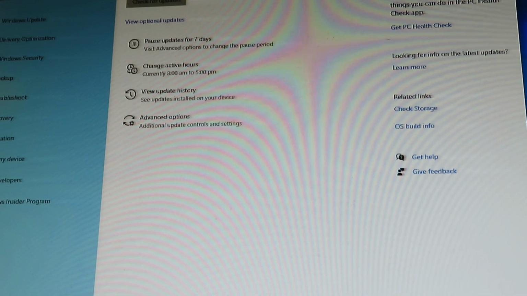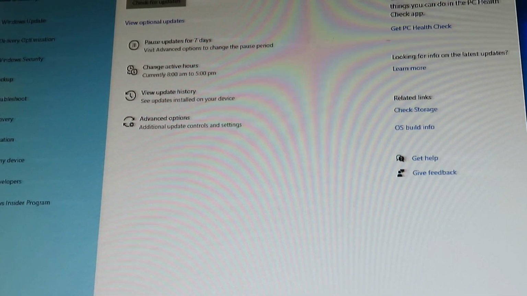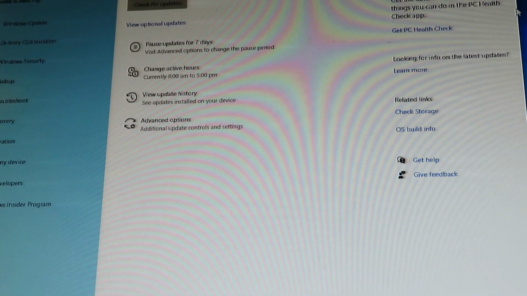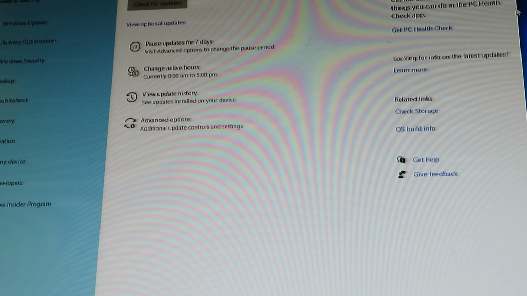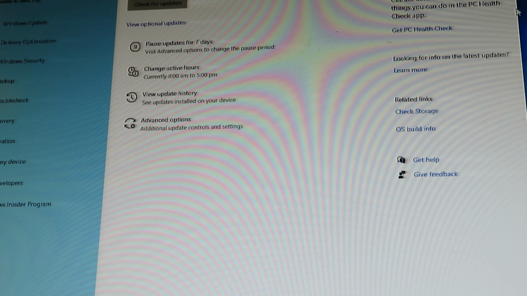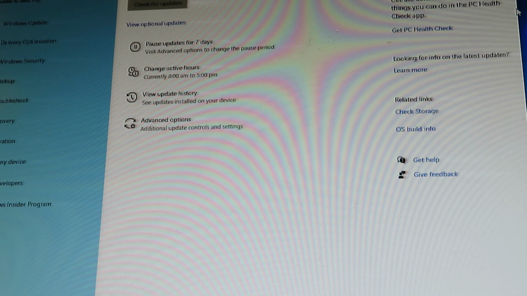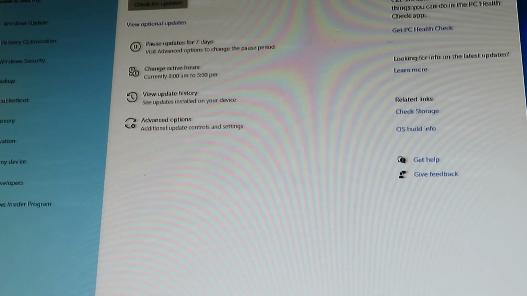This computer isn't connected to the internet, so again, it doesn't meet the Windows 11 system requirements. But I figured out a little trick with this computer. If you have the product key already registered to a computer, it will automatically bypass the TPM check. So that's how we're going to upgrade to Windows 11 on this computer and put an SSD in here.